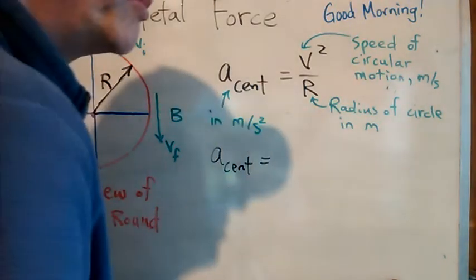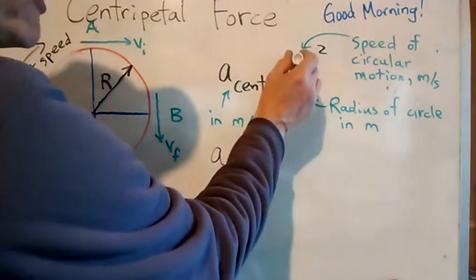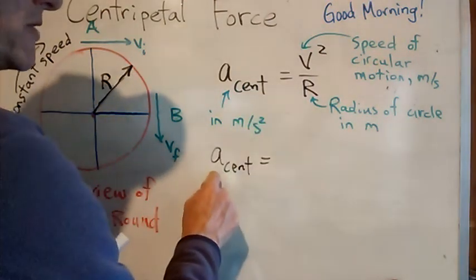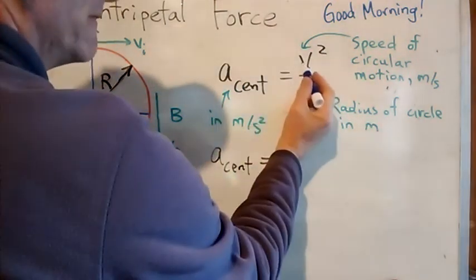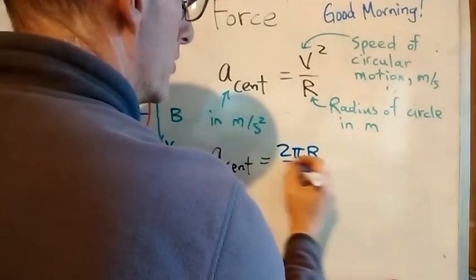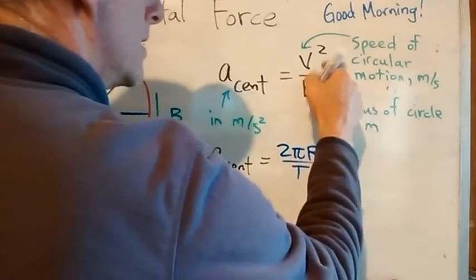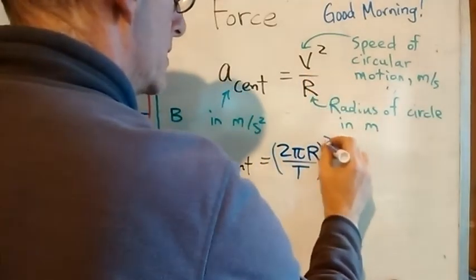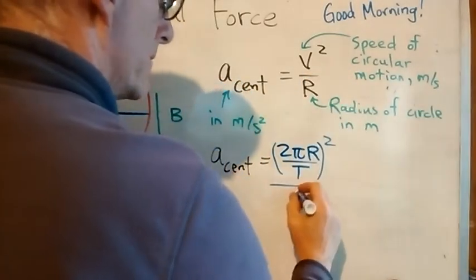Putting that speed, which is 2 pi r over T, into this formula here, I get A centripetal is equal to V squared, which is (2 pi r over T) squared, divided by r.